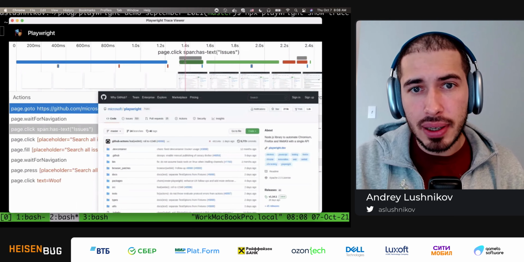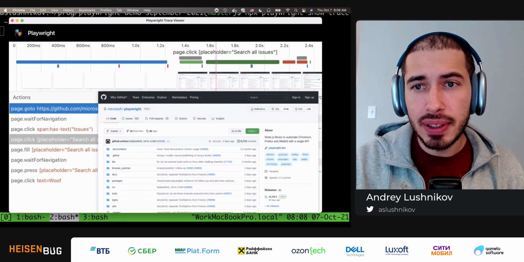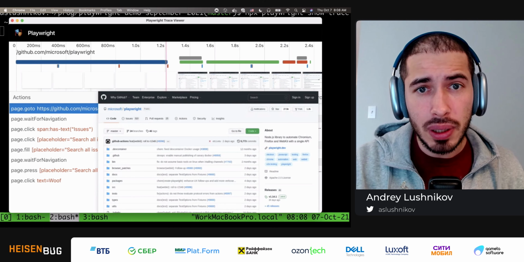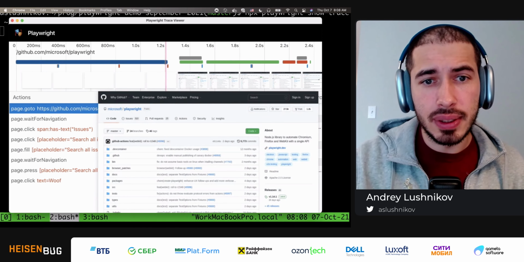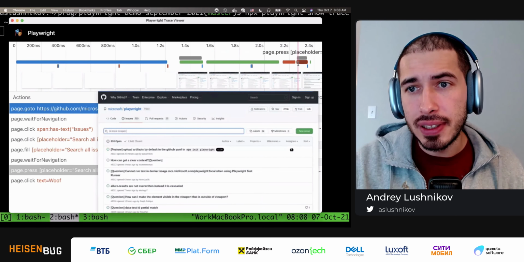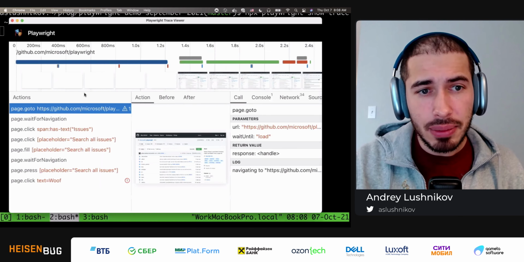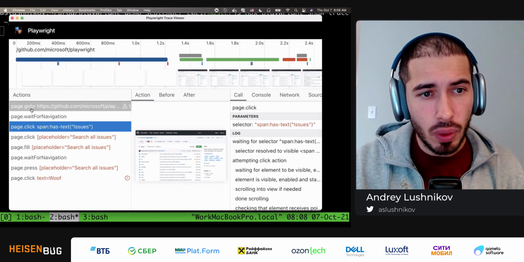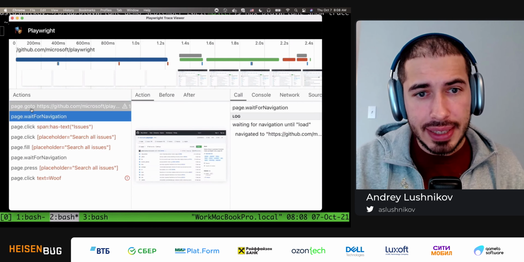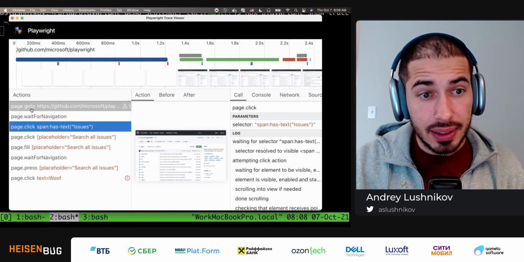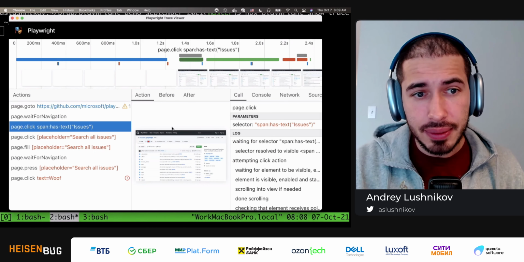I also have these bars, and bars of different colors mean different actions. Blue is a navigation, and I see that it took Playwright 1.2 seconds, even a little bit more, to navigate to this GitHub page. Then I was clicking somewhere, clicking one more time, and filling stuff. So this is the timeline, and here on the left-hand side, I have a list of actions. These are all the actions that Playwright did in chronological order. These actions are keyboard navigable, and I can go up and down through them.